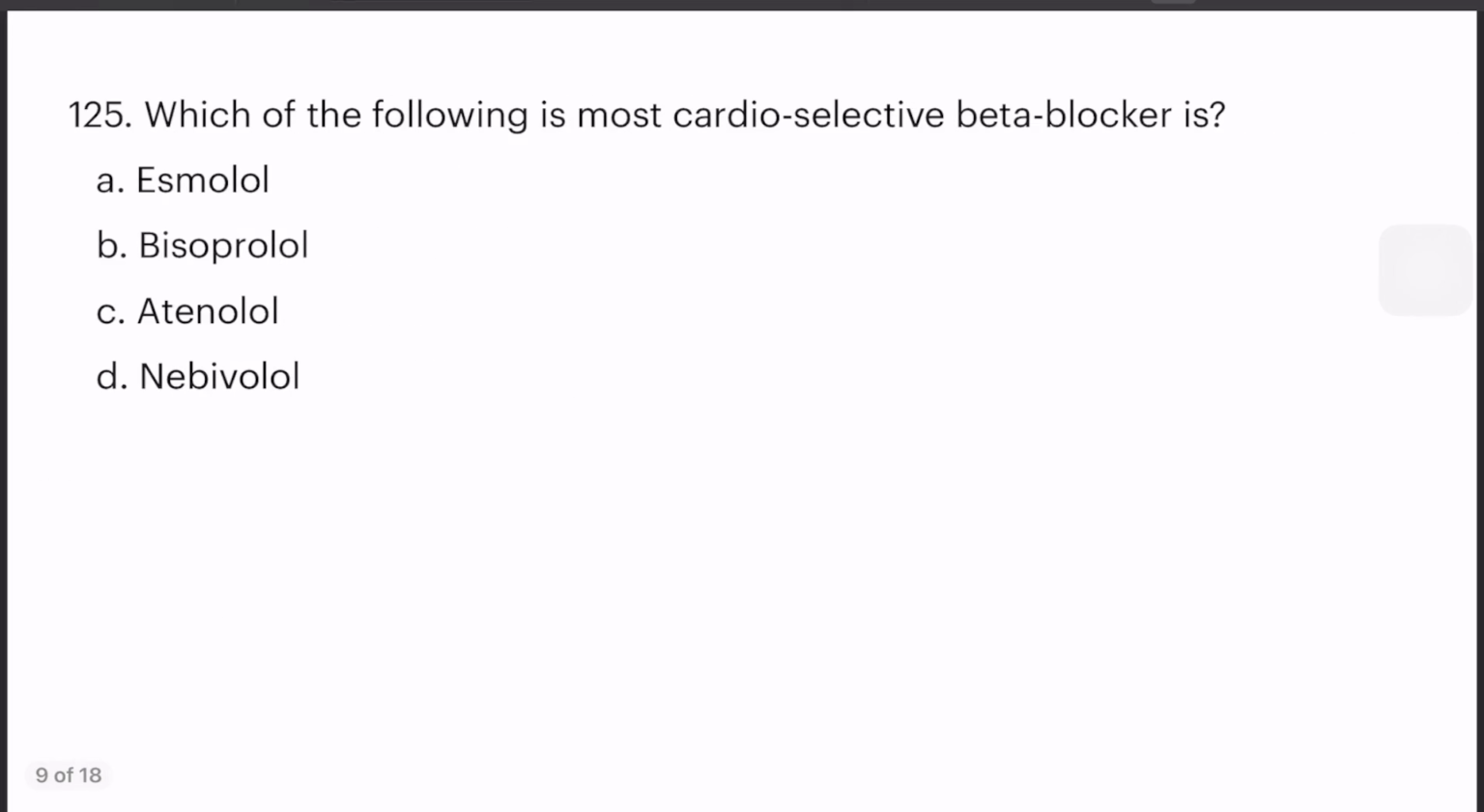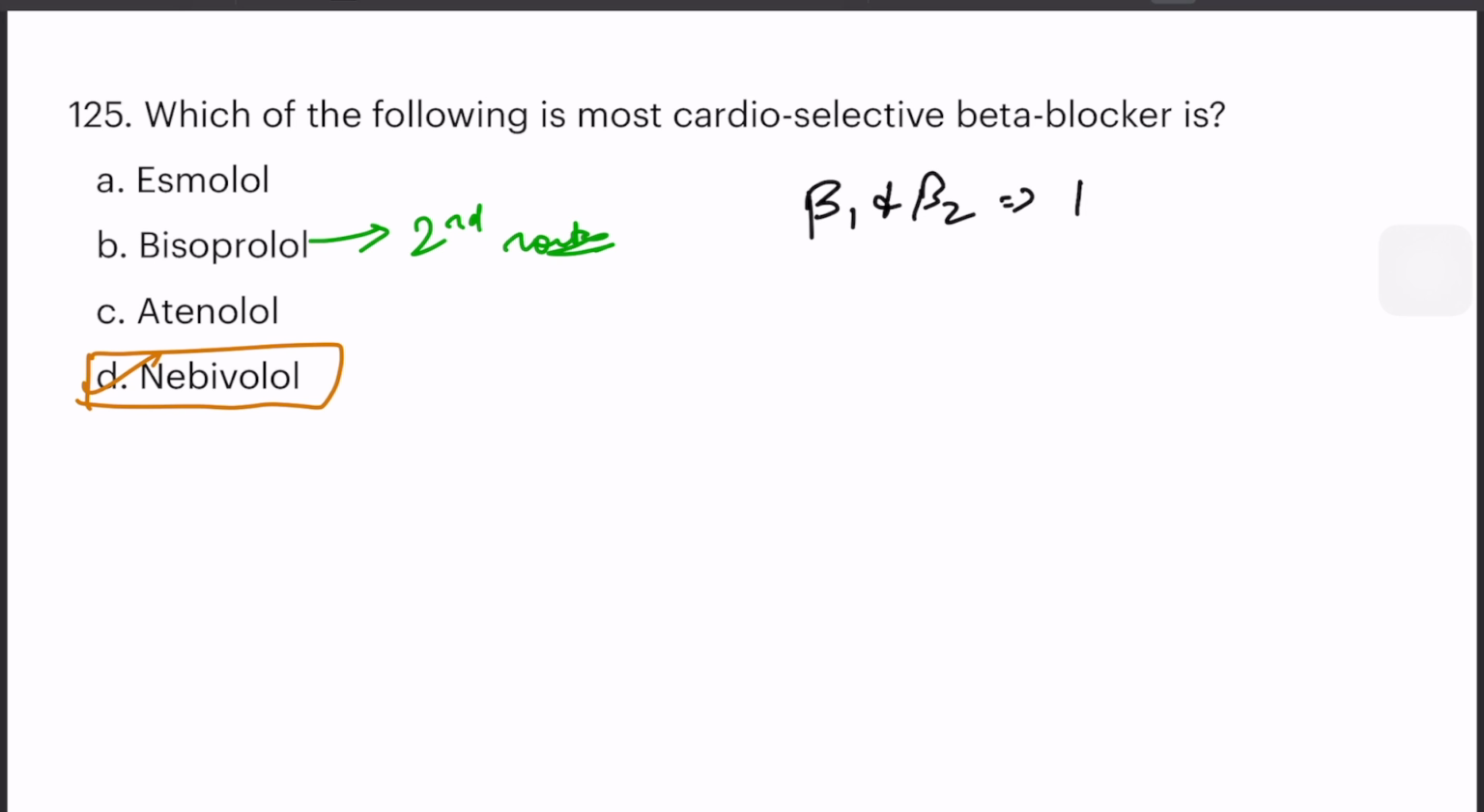Which of the following is the most cardioselective beta blocker? Direct question, one liner. Answer is nebivolol. Other options: bisoprolol is the second most cardioselective. Okay. And initially there was the first generation of beta blocker which blocked both beta 1 and beta 2, that is the propranolol.